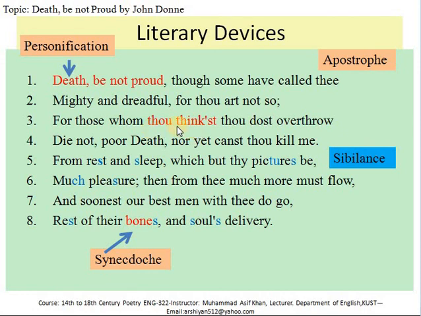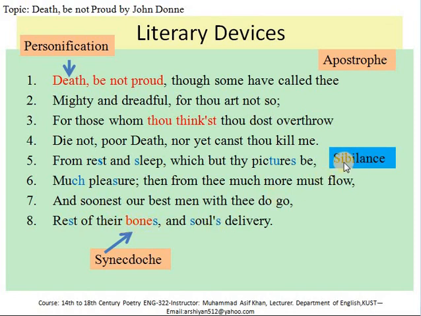I highlighted some other literary devices too in this poem, like one new literary device I am introducing here for you students, and that is sibilance. And you see that I have highlighted in blue color the letter S and these hissing sounds which are there in some of the words that you can see.